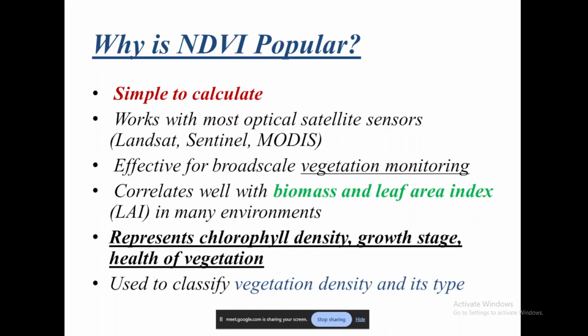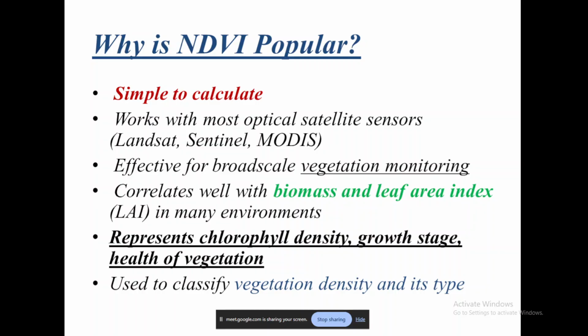It talks about how healthy the vegetation is or whether there is some disease. It talks about what growth stage it is in, whether it is matured vegetation, very young vegetation, or dying old age vegetation, or what the chlorophyll density is. Every vegetation species has a different chlorophyll density, which means that to some extent we are able to differentiate between different types of vegetation, and this chlorophyll density is very well correlated with NDVI.